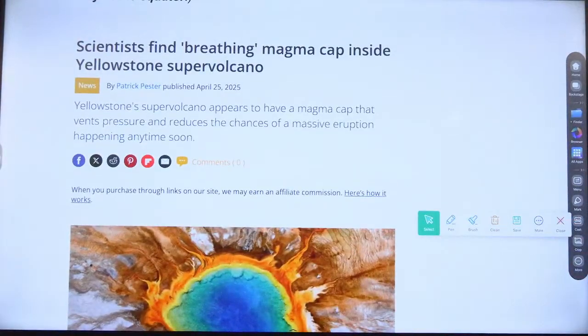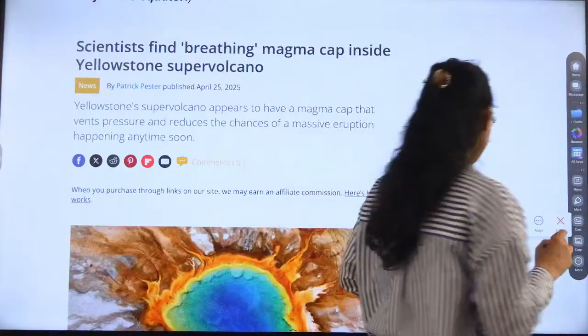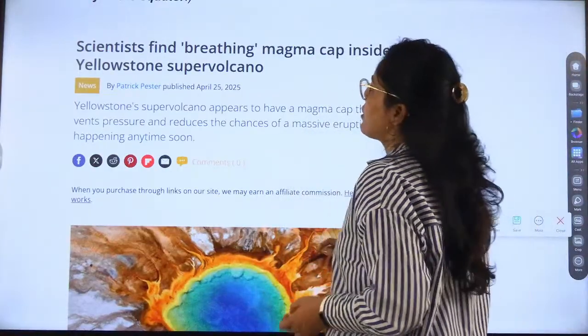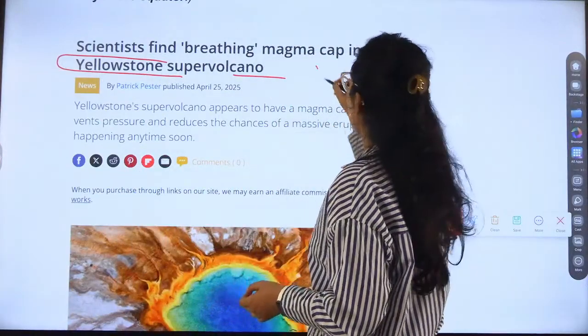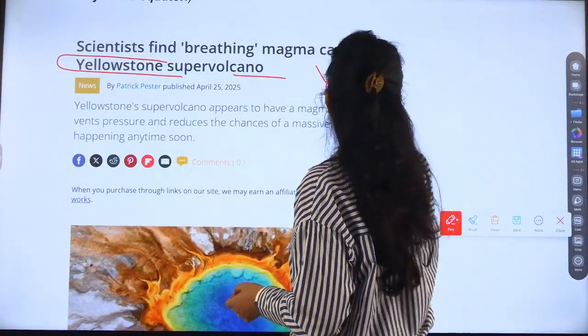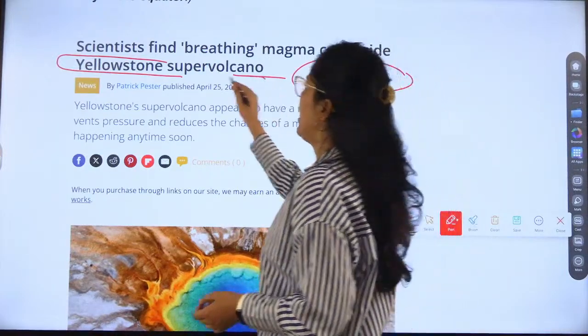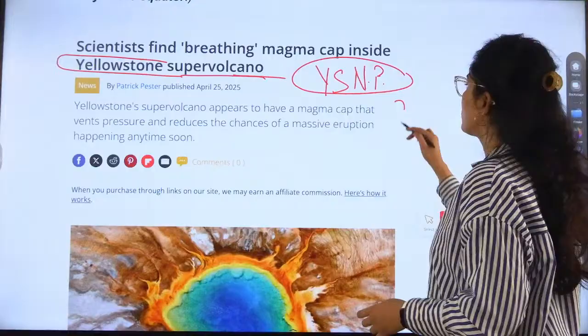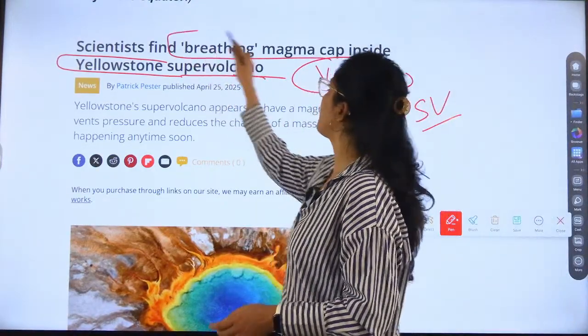Now this topic is important. Scientists find breathing magma cap inside Yellowstone super volcano. Super volcano. Two things are important. First is Yellowstone super volcano. Yellowstone National Park is also there. And super volcano. What is super volcano? We have to understand. And breathing magma cap.